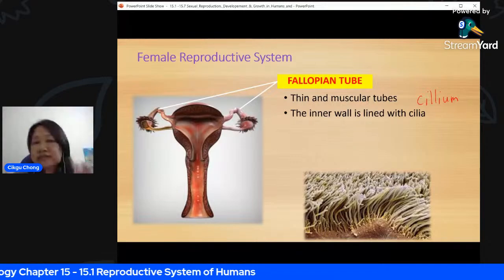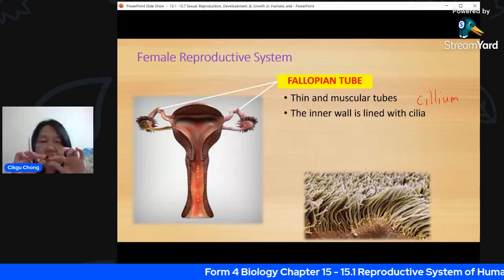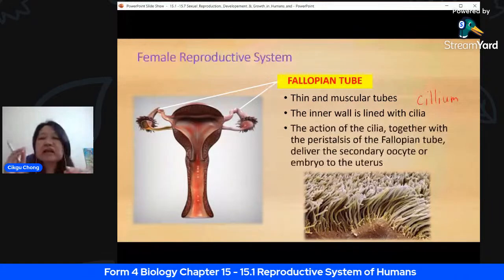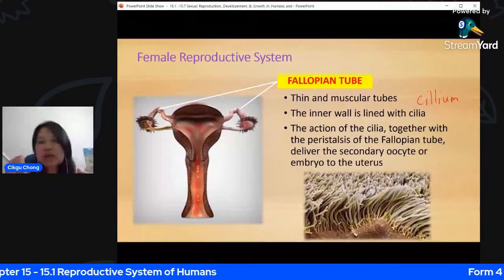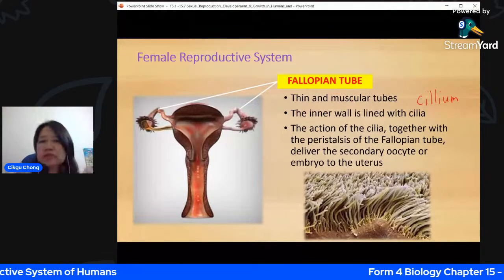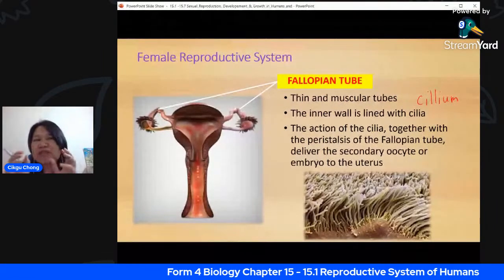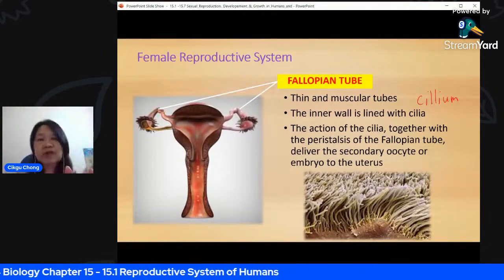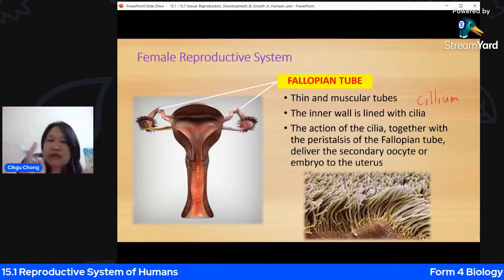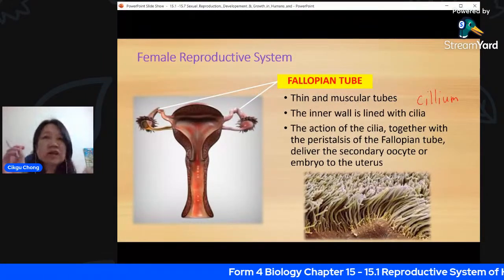So the action of the cilia, together with the peristalsis of the fallopian tube, because it's muscular, so it's able to contract and relax rhythmically, is to push the oocyte, or the ovum, to move into the fallopian tube. It will deliver the secondary oocyte. We will see that in the next lesson. Secondary oocyte is actually a more technical name for the ovum. Or if it's already been fertilized, we call it a zygote and then embryo. So it moves down the fallopian tube. Roughly, it takes about 7 days, if it's already fertilized.